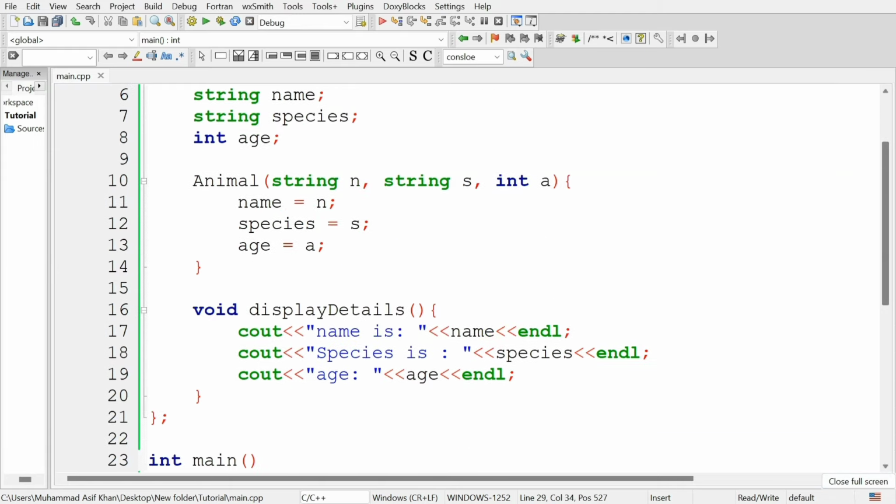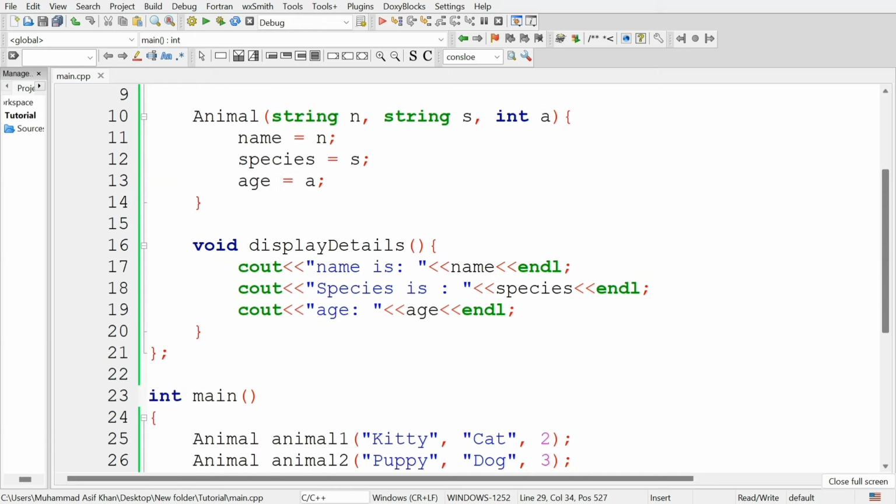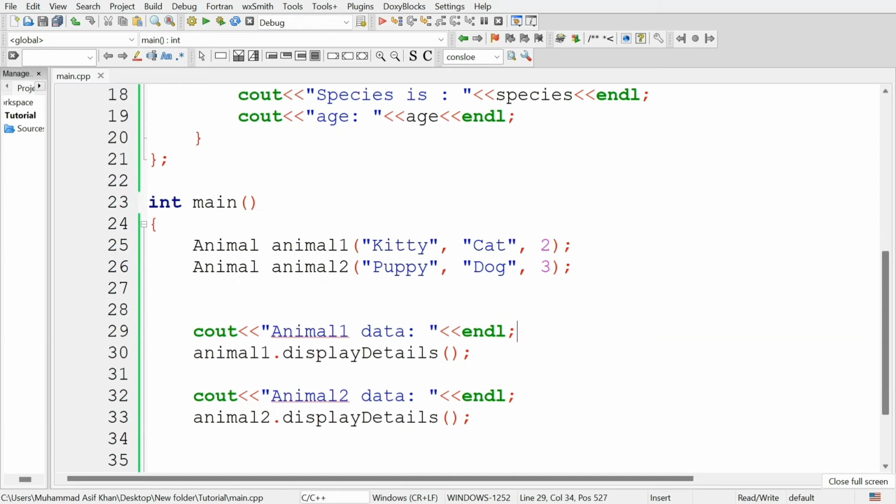Keep in mind, once you define a function in the class, that is called a member function, or you can say an object function. You can call this function after defining it for any object of that class. For example, I call the function for animal1, and then I call the function for animal2, and it will work fine. This is how you can create and use object functions in C++ programming. Object functions are the backbone of object behaviors in object-oriented programming, so make sure to practice creating and using them.